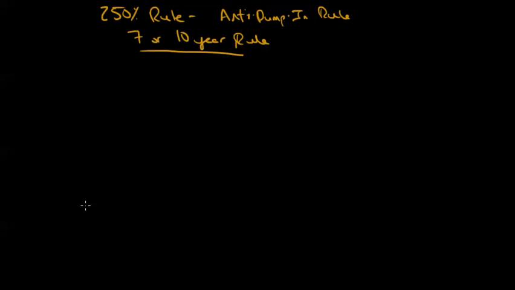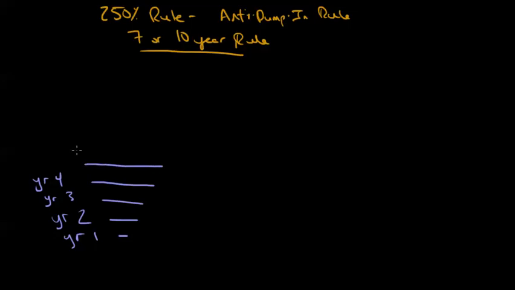If you look at your UL contract, there's no effect on the contract for the first 7 years. So you've got a policy you take out here. Year 1, I don't care about this rule. Year 2, when my cash values, so this line here represents my cash values, have grown a little bit. Again, no big deal. Year 3, they've grown a little bit again. Year 4, they've grown a little bit again, and so on. We go to year 5, year 6, year 7. And it's really in year 7 that I have the first time that there's any kind of meaningful impact here.